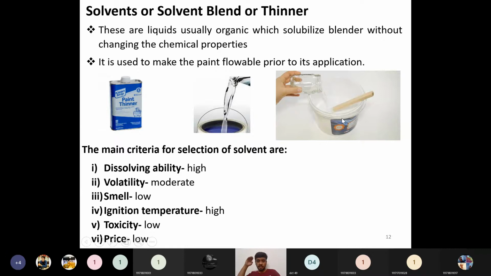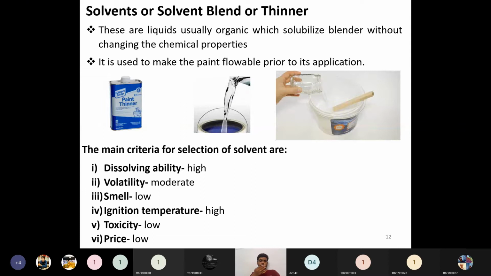If the volatility is very low, what happens? Whenever you apply a paint on some substrate, the mechanism is through evaporation of the solvent only, and a thin film will be deposited by the chemistry of that particular paint or organic coating.